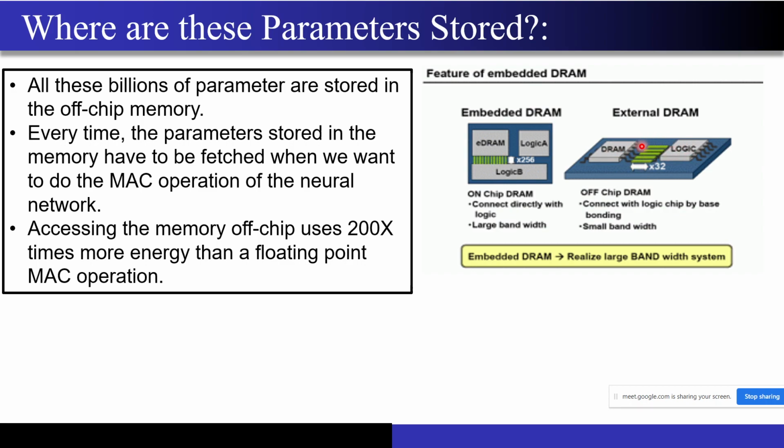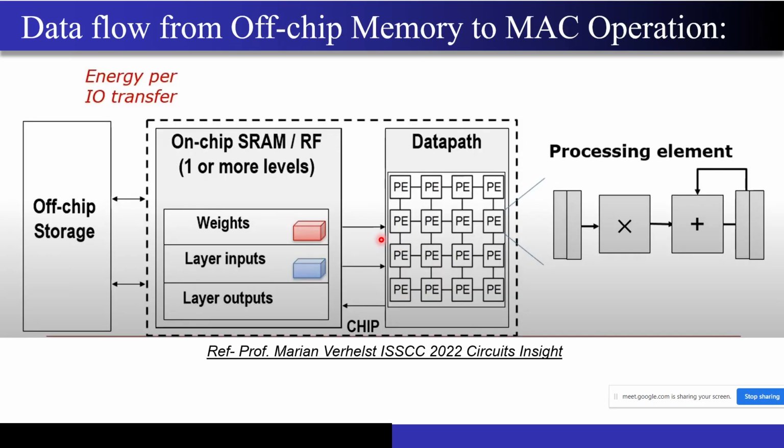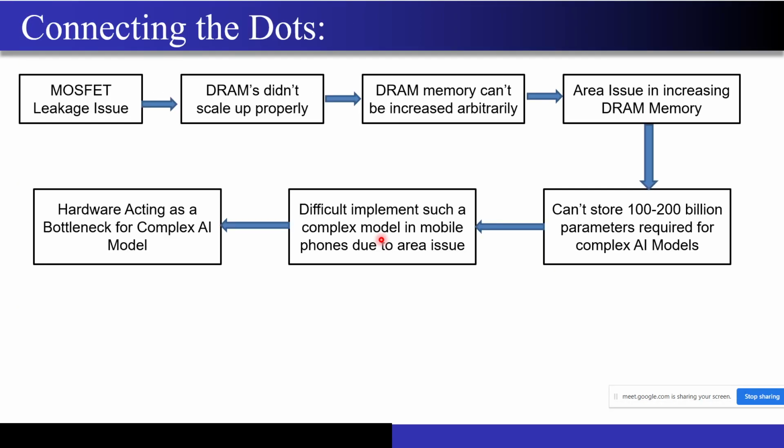Now there is a technology called 2.5D or 3D, where you take this DRAM and put it on top of the logic. Of course they are still separate chips, but if I am able to reduce the length of this interface, then the amount of energy that I am wasting in fetching the data will reduce. So this is the thing that I wanted to tell you. This was the first part of today's lecture, regarding how the semiconductor industry is now having this hardware bottleneck for complex AI models.